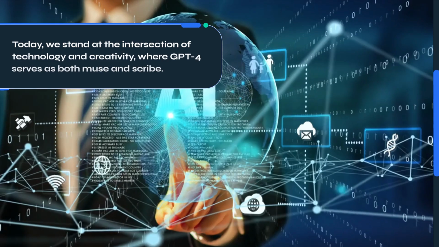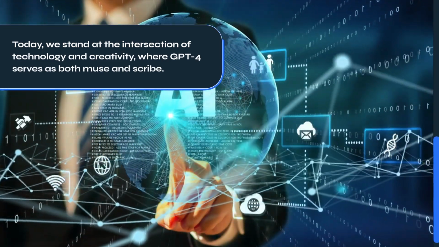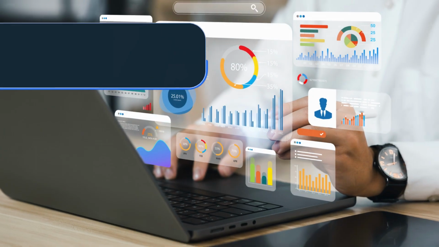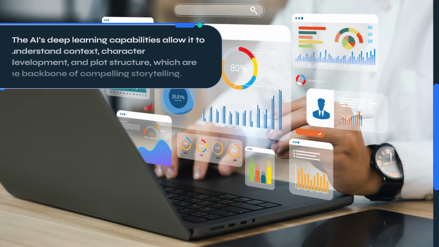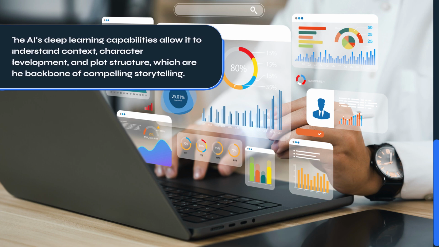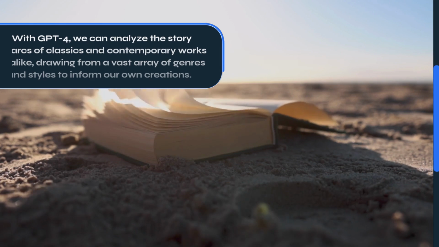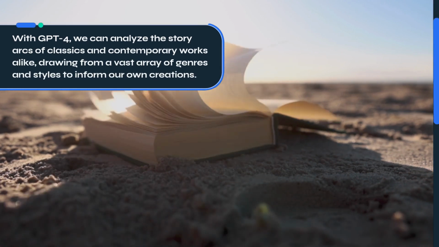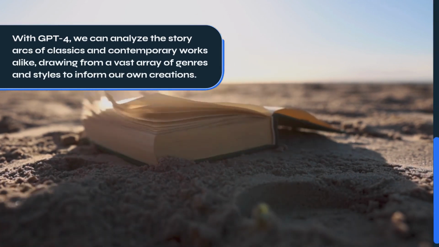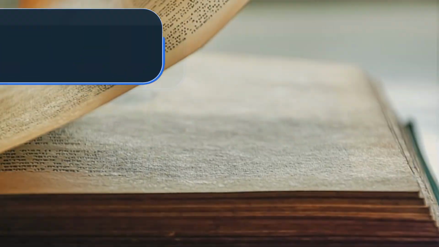Today, we stand at the intersection of technology and creativity, where GPT-4 serves as both muse and scribe. The AI's deep learning capabilities allow it to understand context, character development, and plot structure, which are the backbone of compelling storytelling. With GPT-4, we can analyze the story arcs of classics and contemporary works alike, drawing from a vast array of genres and styles to inform our own creations.